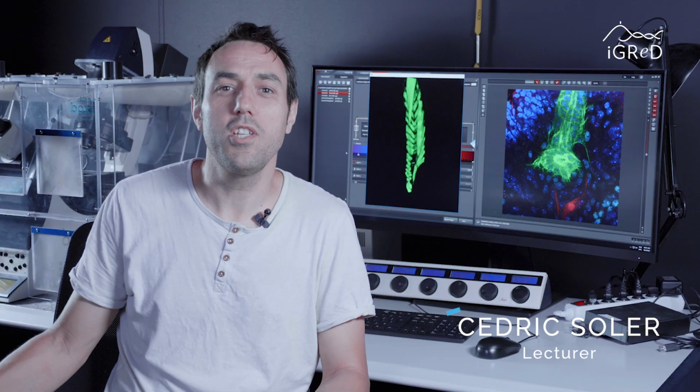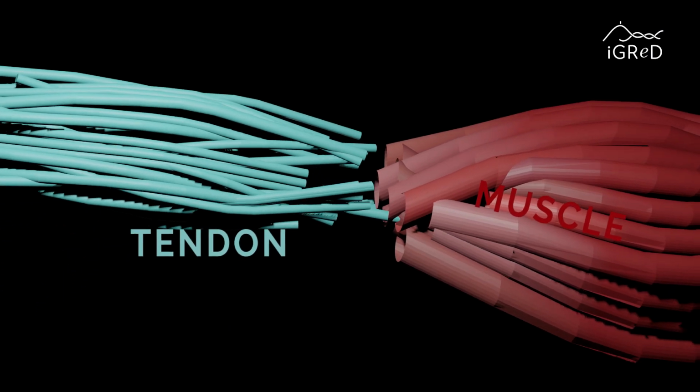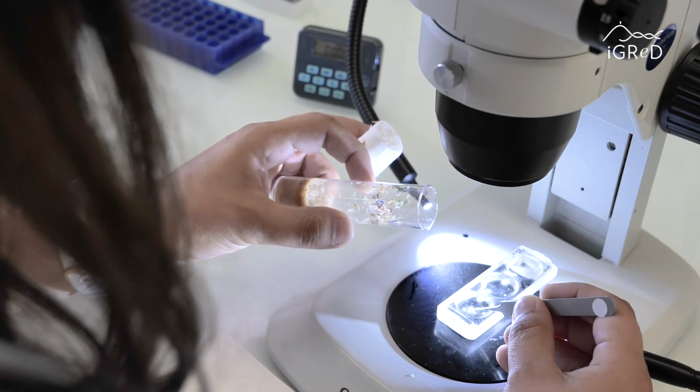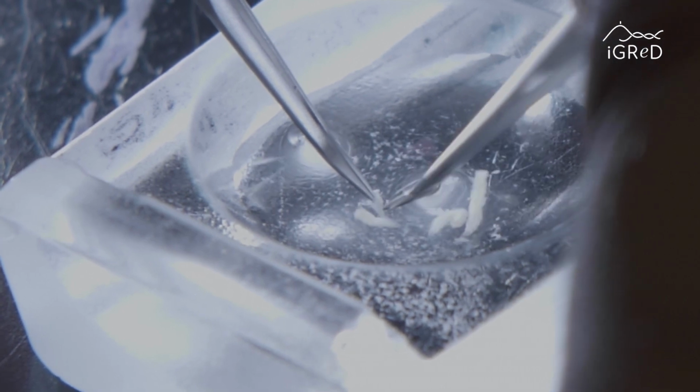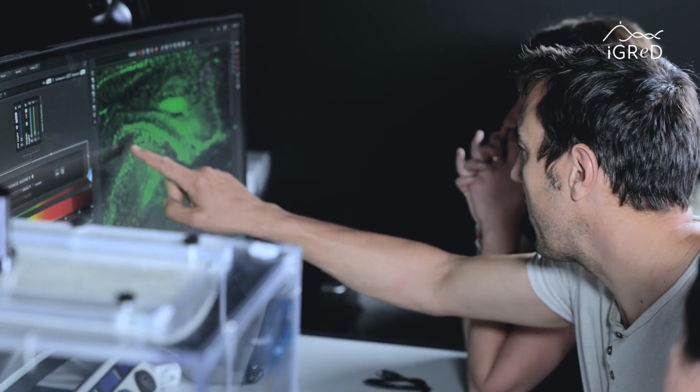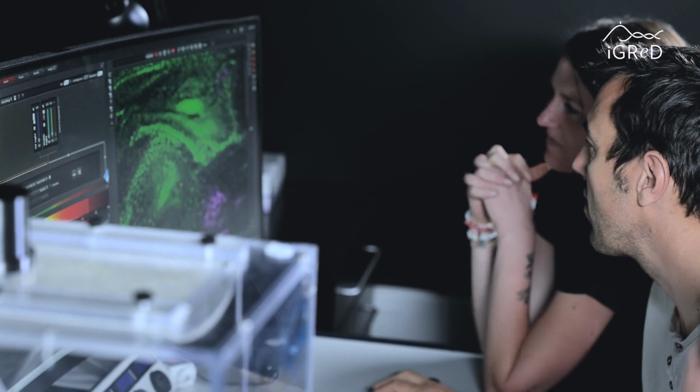During development, each muscle needs to find its corresponding tendon cells to attach to the skeleton. This implies that muscles and tendons have to communicate with each other to develop in a coordinated way. In the lab, we use the developing Drosophila leg as a model to identify the molecules that ensure the crosstalk between muscles and tendons during development.